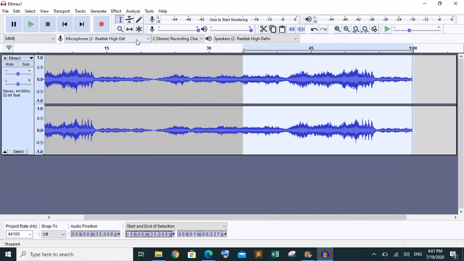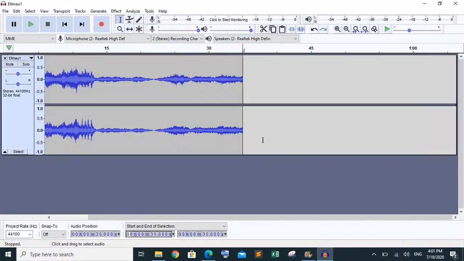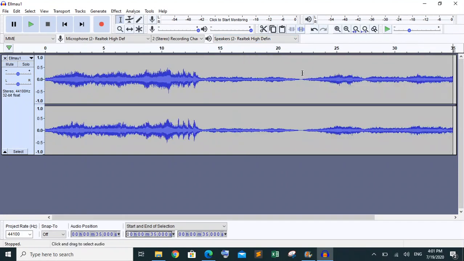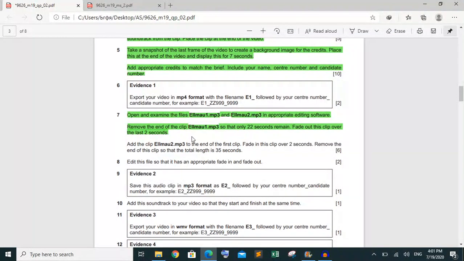I'm going to remove the useless part by cutting it. So you can see that now I have 35 seconds, as per the examiner's requirement. Then he said to edit this file so it has an appropriate fade in and fade out. Okay, so this one is done.